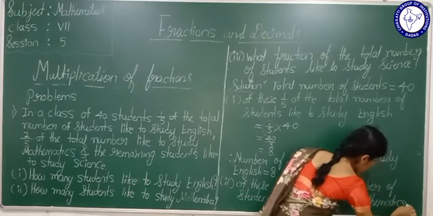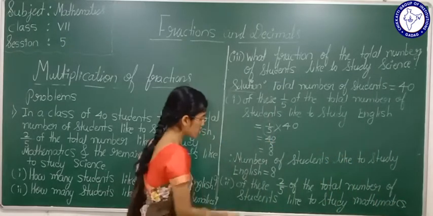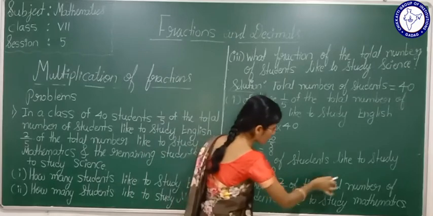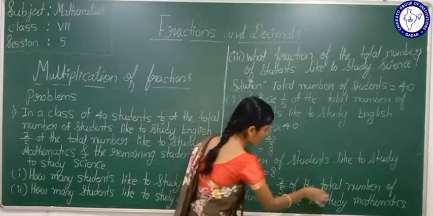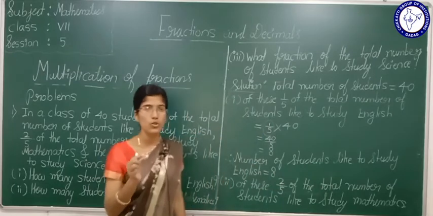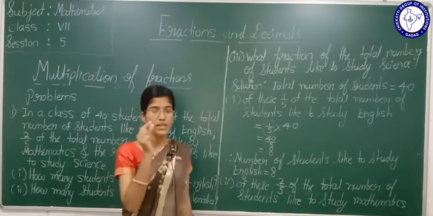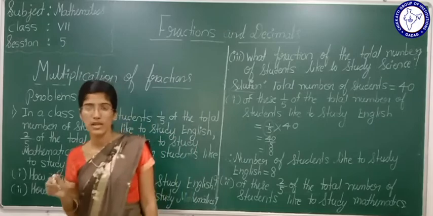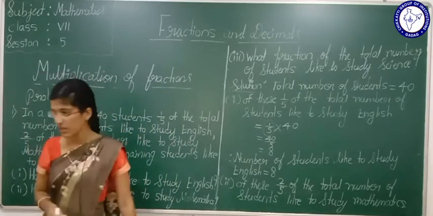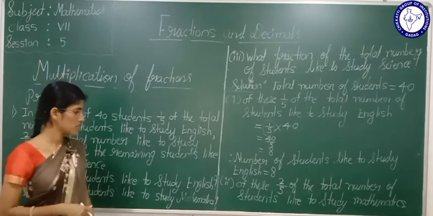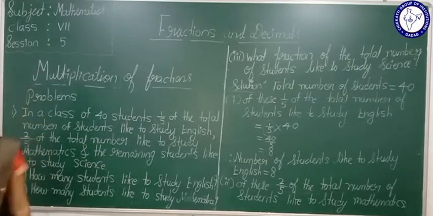Okay, whatever they are given, I just wrote that. Now see, 2 by 5 of the total number of students like to study mathematics. 2 by 5 of means it will represent multiplication, means 2 by 5 multiplied by the total number of students.